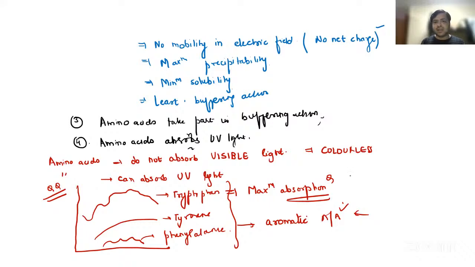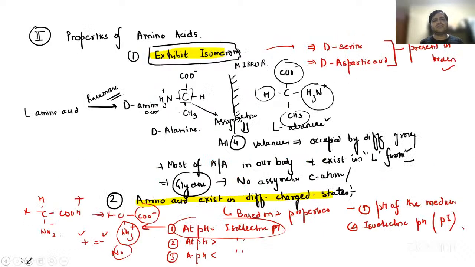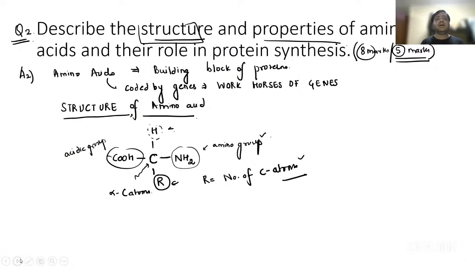They absorb UV light in the range of 250 to 290 nanometer. Again, very, very important MCQ. If 290 is not given, 280 is the range of maximum absorption. So these are the four points that you can remember, the properties of amino acids. And now the role in protein synthesis.